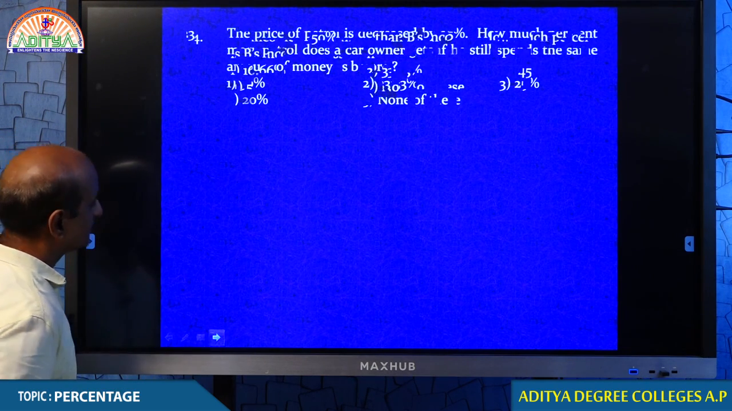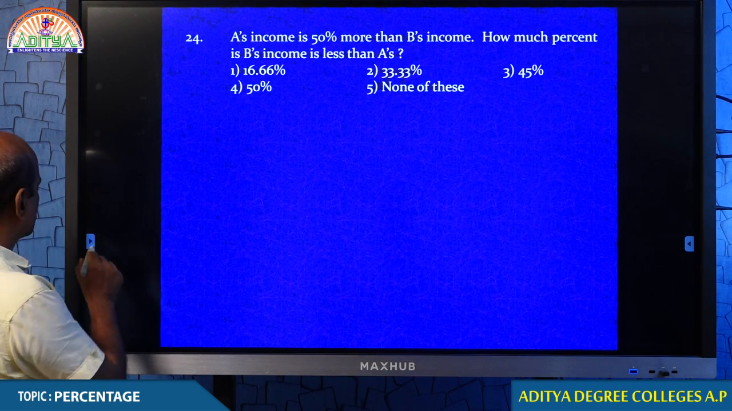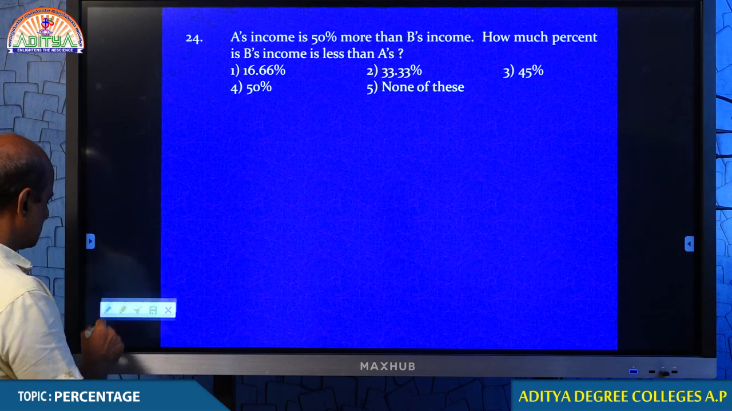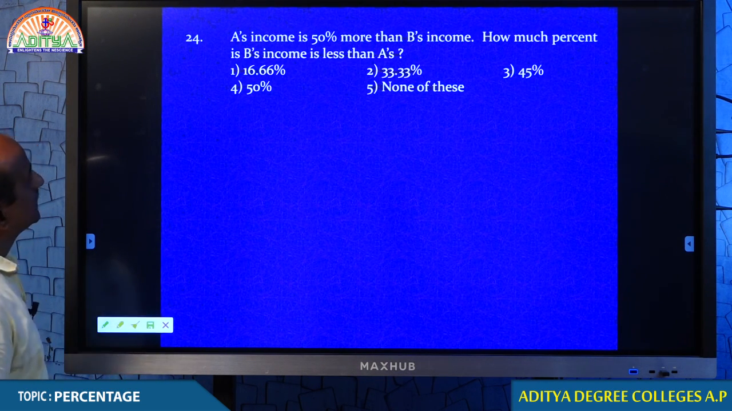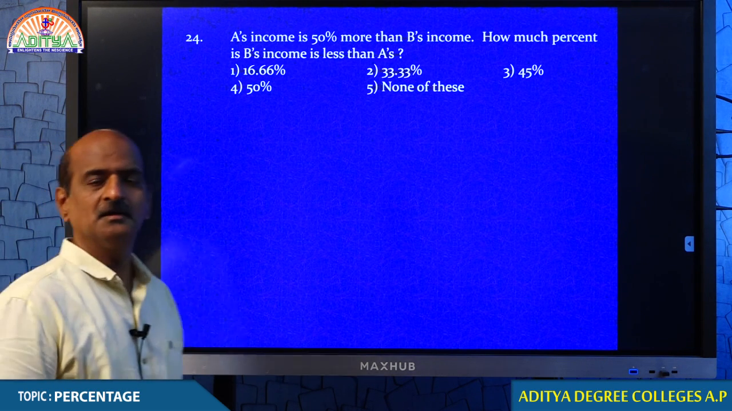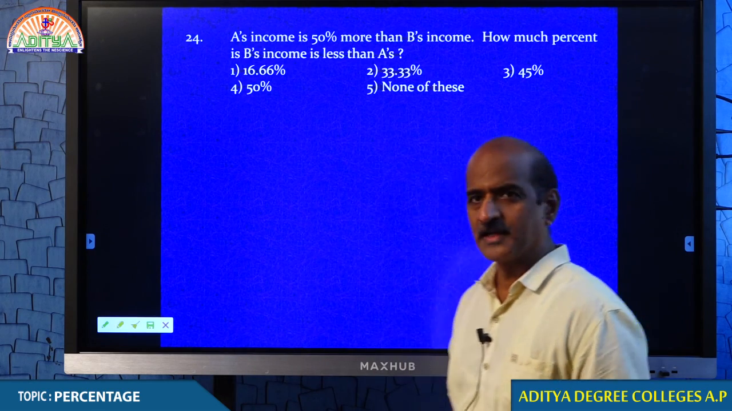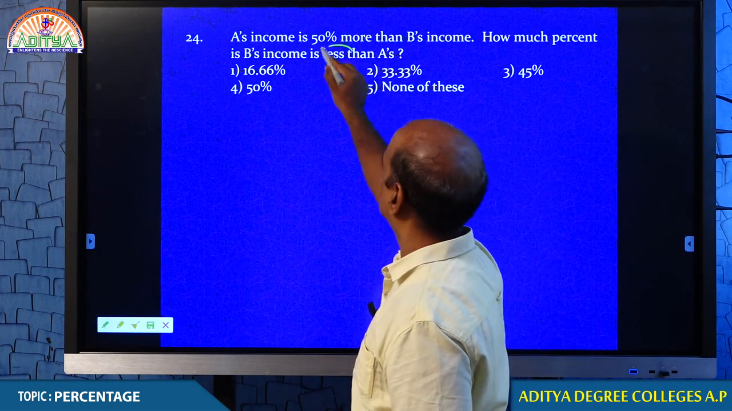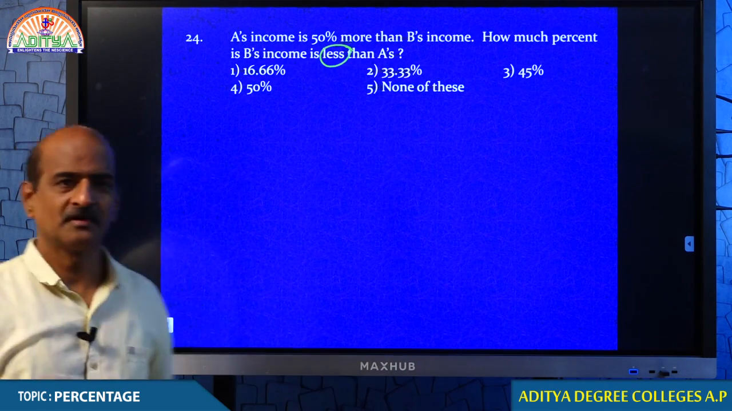Next question. Question number 24. Tell me, students, what is question number 24? Just look at that. A's income is 50% more than B's income. Now your question: how much percent is B's income less?